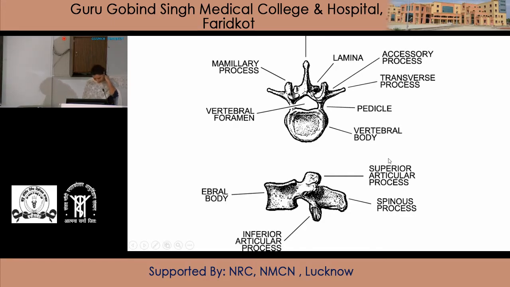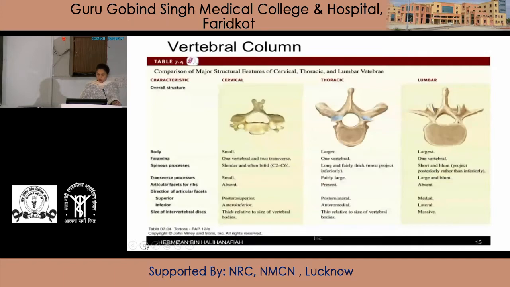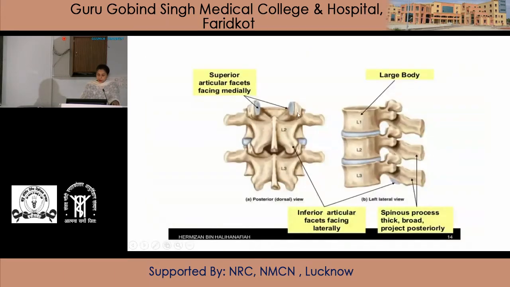Next we discuss the superior articular process. So here are the superior articular process and here is the inferior articular process.